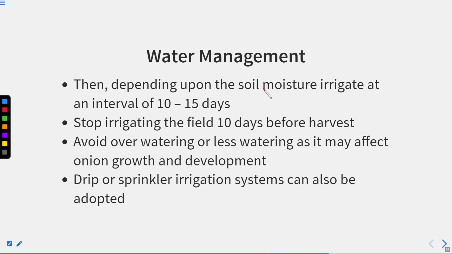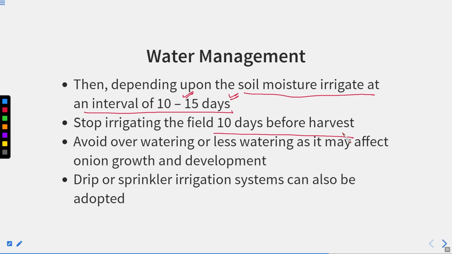Then, depending upon the soil moisture, irrigate at an interval of 10 to 15 days. So what type of soil is present? According to that, after 10 to 15 days of interval, again we have to irrigate that. Stop irrigating the field 10 days before the harvest.